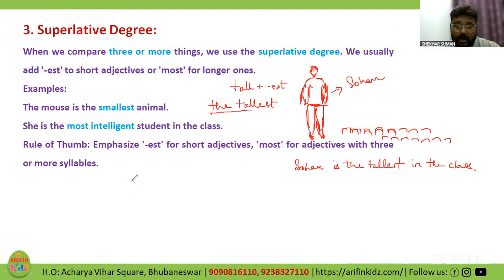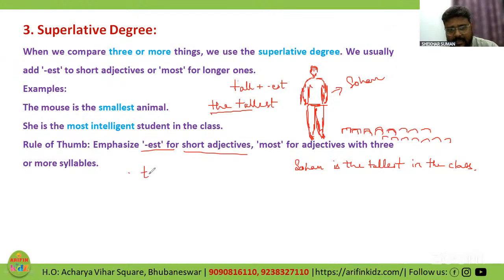Not every adjective we can use ER and EST to make the comparison. We can only use EST for short adjectives. Now, what is this short adjective?